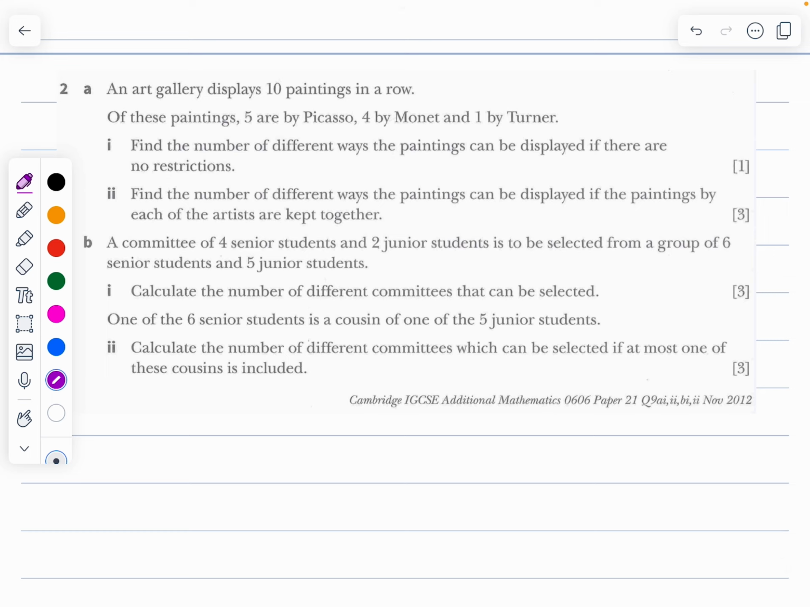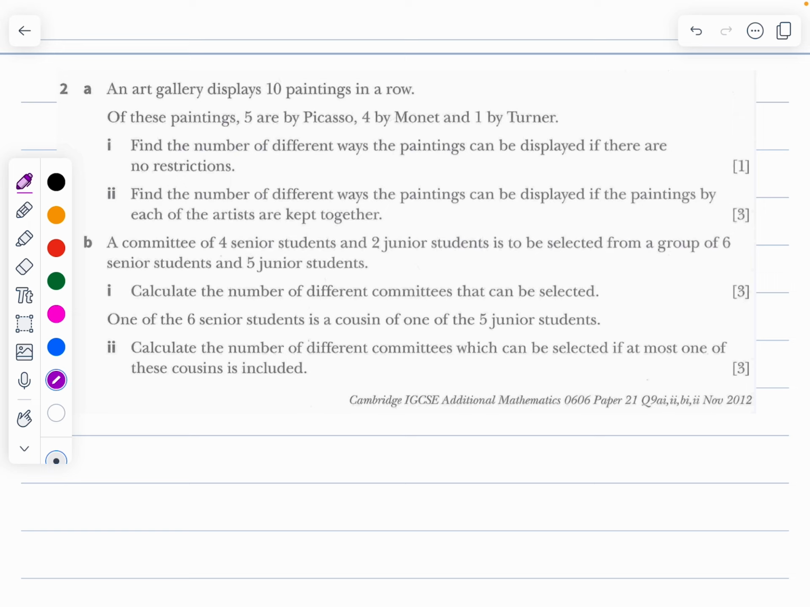Now coming to the second question. We can see that the second question is from November 2012, paper 21, question number 9. So let's read the question. It says an art gallery displays 10 paintings in a row. Whenever it says in a row, obviously we are arranging them, and when we are arranging them, it's going to be a permutation. Of these paintings, 5 are by Picasso, 4 are by Monet, and one is by Turner. And it says find the number of different ways in the painting.